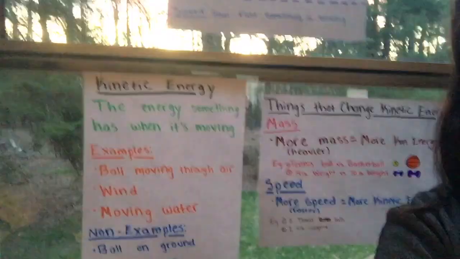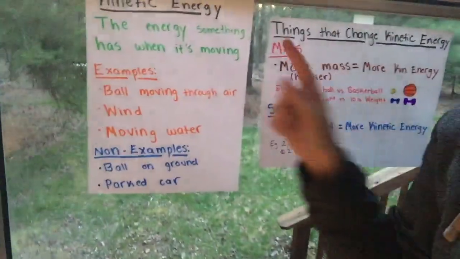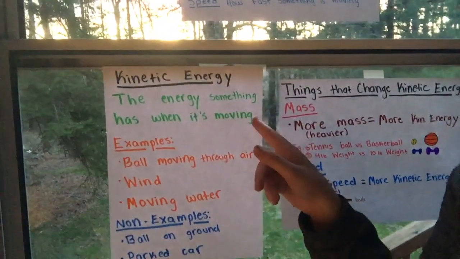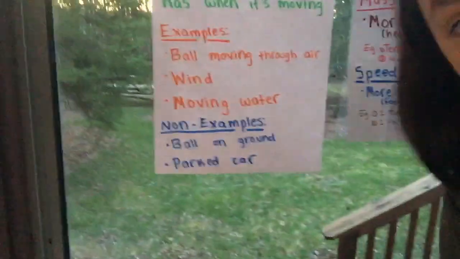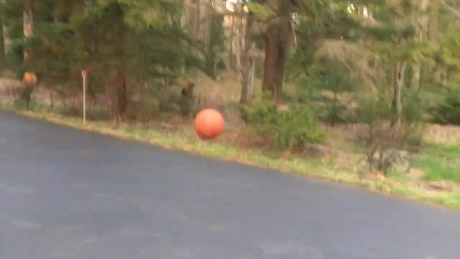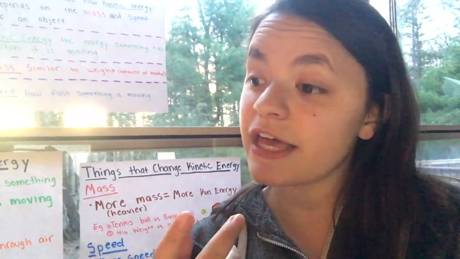All right? So we are going to look first more at kinetic energy. So again, kinetic energy is the energy something has when it's moving. So we are going to look at some examples. Let's go. A ball moving through the air. Wow, those were some pretty cool examples of things that are moving and therefore have kinetic energy.